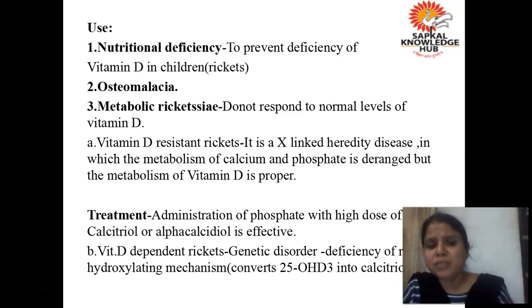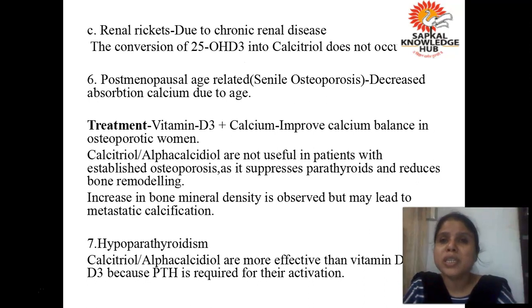So what happens in vitamin D dependent rickets? There is a genetic deficiency of an enzyme. Okay, genetic deficiency of an enzyme is there, and because of that deficiency, vitamin D is not converted into the active form. And what is the active form? It is the calcitriol. And if it is not in the active form, then it will not be producing its activity.